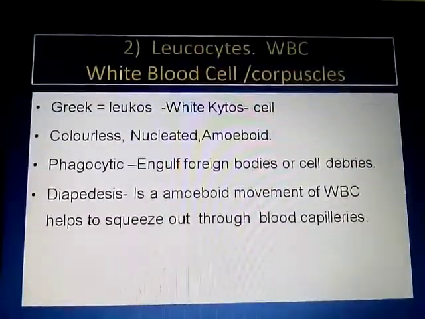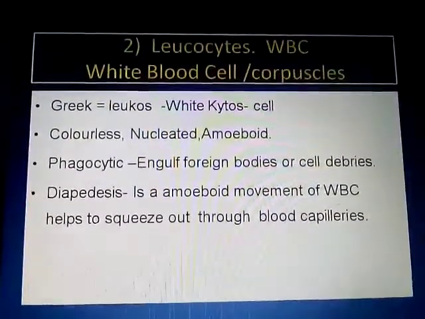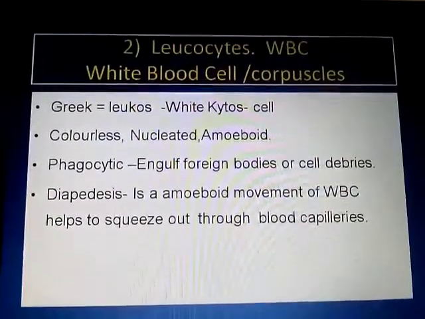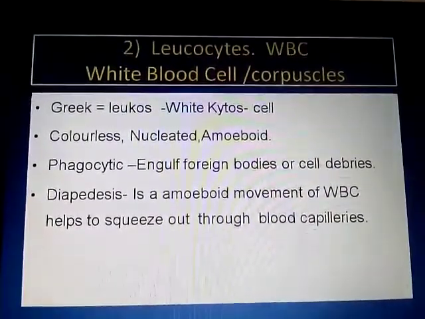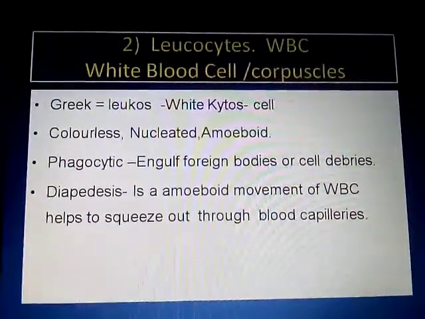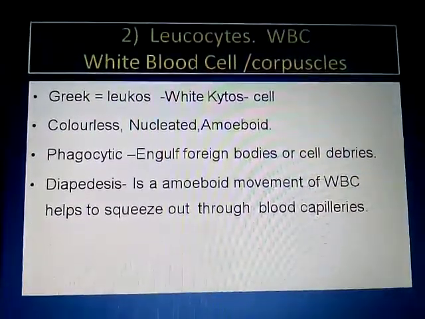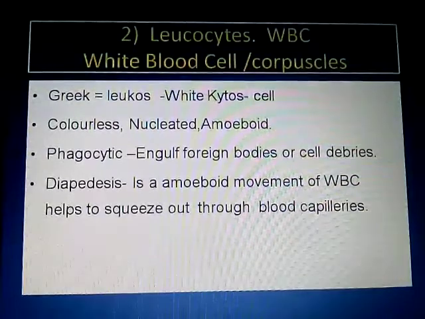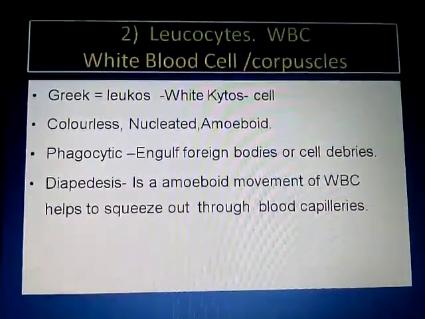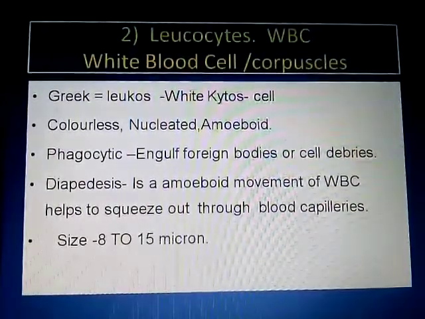WBCs are amoeboid in shape. So they show a special type of amoeboid movement which helps them to squeeze out through the blood capillaries. And the process is called what? Diapedesis. What is diapedesis then? Diapedesis is the amoeboid movement of WBC that helps them to squeeze out through the blood capillaries. This is the process of diapedesis.